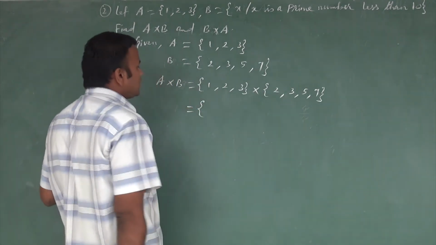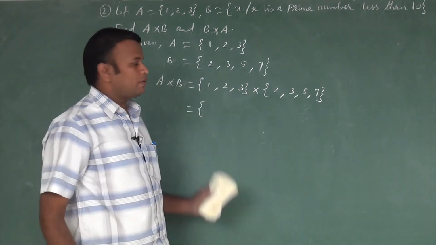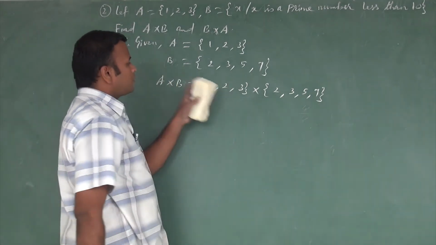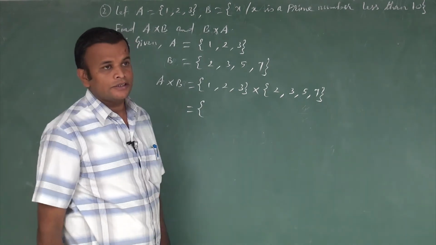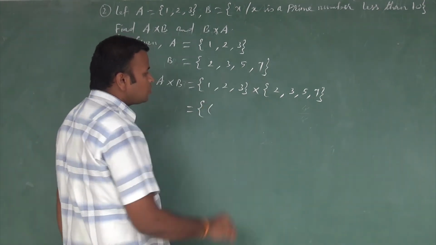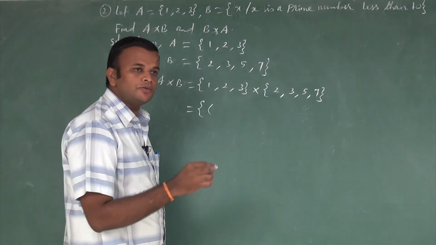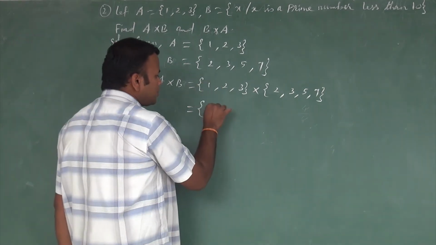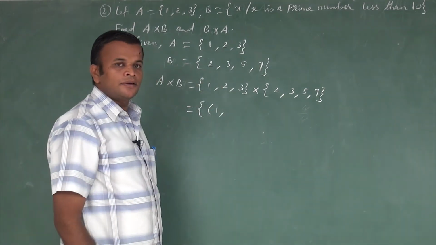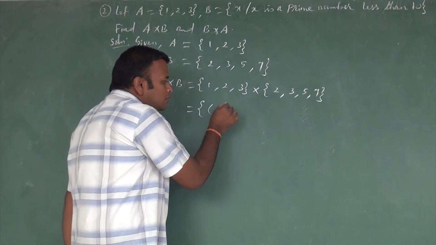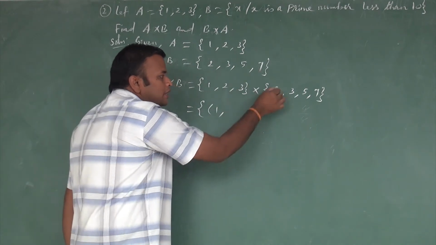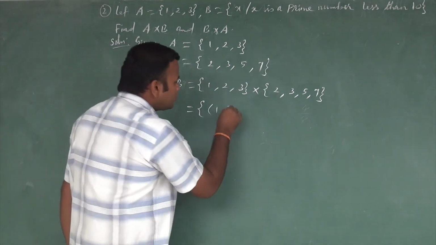How to write A cross B? We already saw how to write the Cartesian product of any two sets. What is the first possible ordered pair? The first possible ordered pair is the first element in the first set, then a comma, then the first element in the second set. The second set's first element is 2.